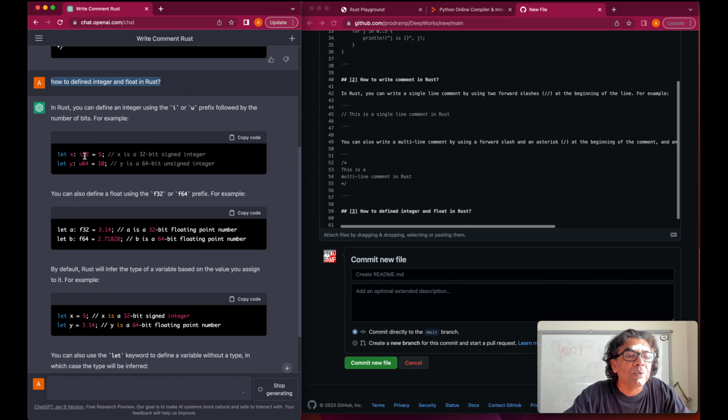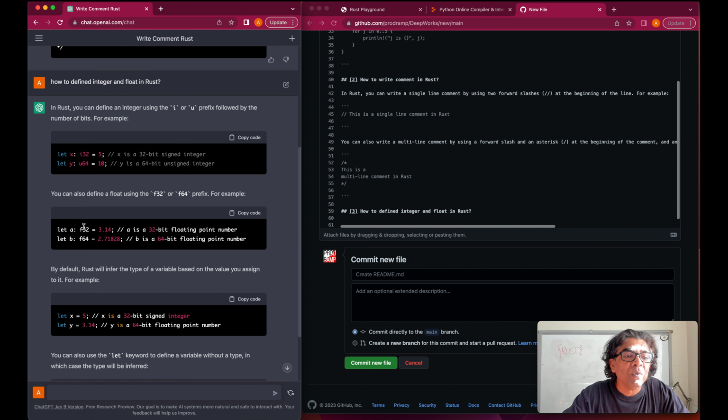So we have 32-bit signed integer, 64-bit unsigned. 32-bit signed means the number can be negative and positive. When we say unsigned integer, it means it's taking the full 64 bits, unsigned integer.